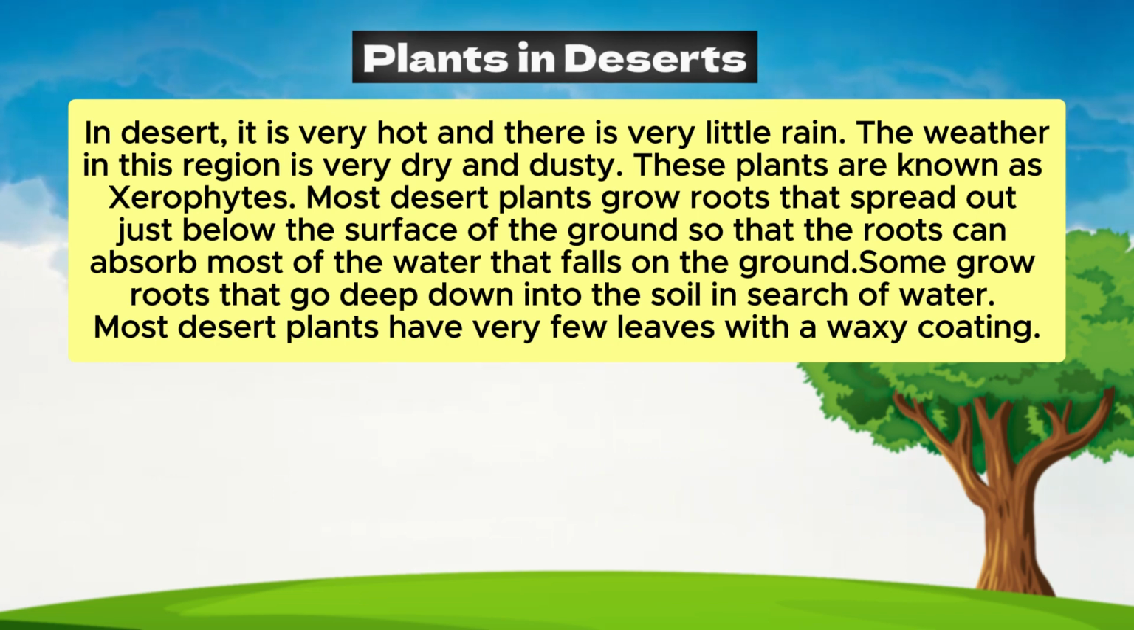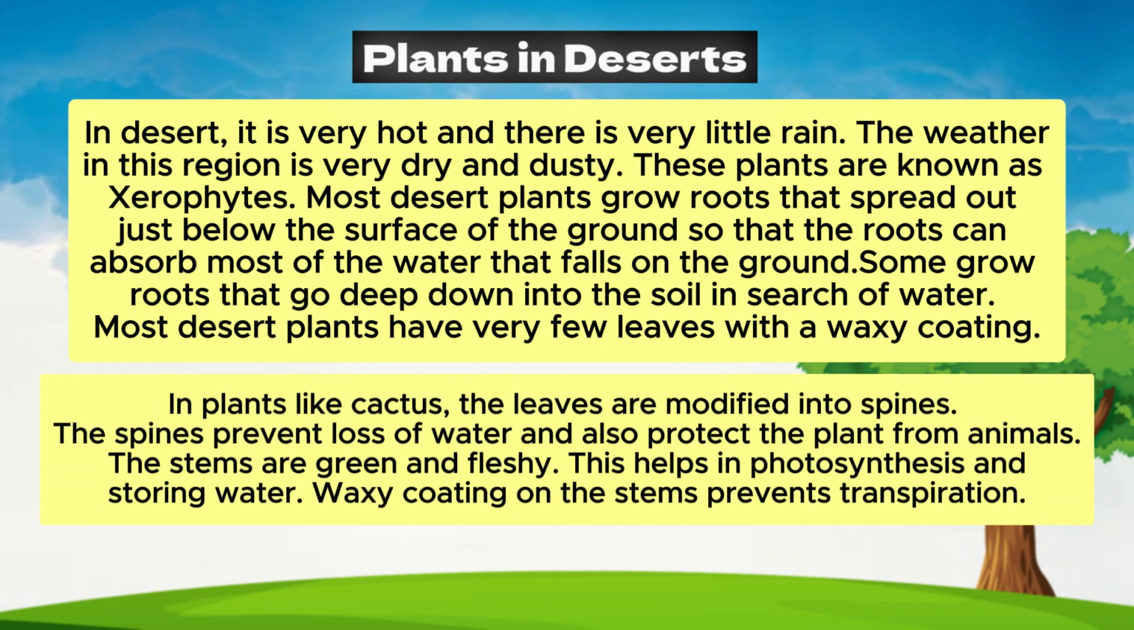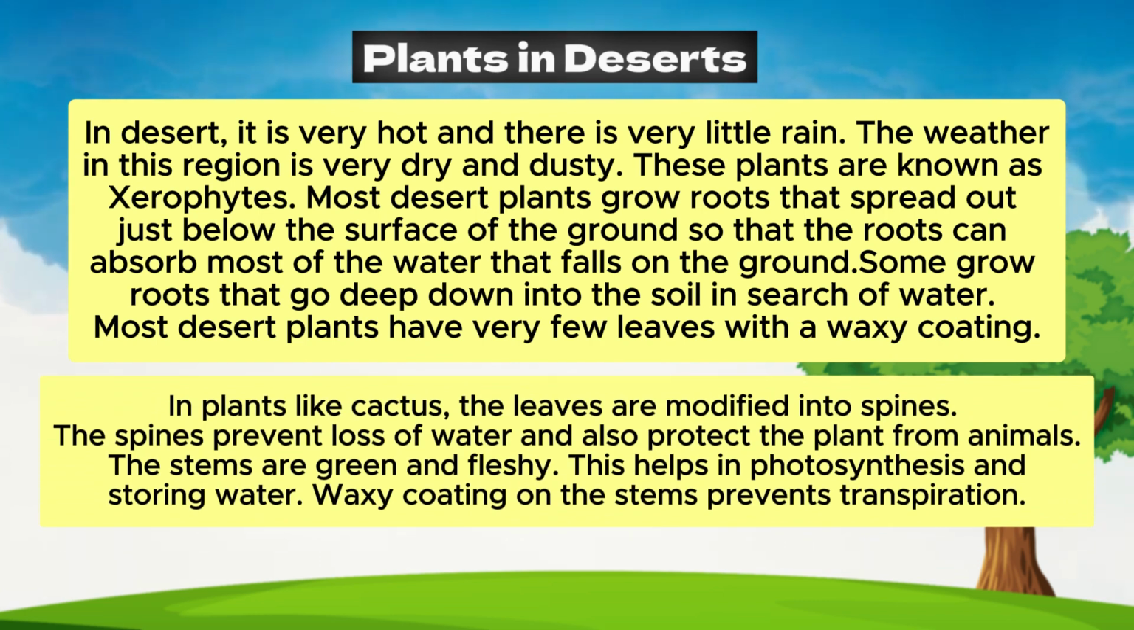Most desert plants have very few leaves with a waxy coating. In plants like cactus, the leaves are modified into spines. The spines prevent loss of water and also protect the plant from animals. The stems are green and fleshy. This helps in photosynthesis and storing water. Waxy coating on the stems prevents transpiration.